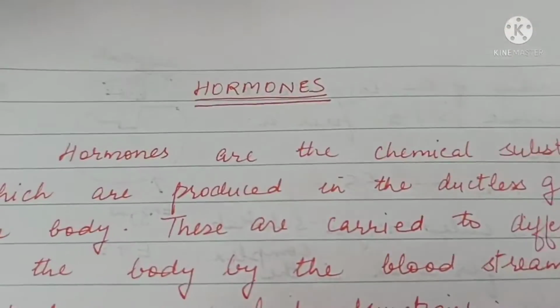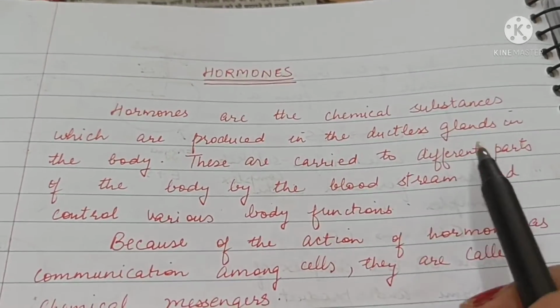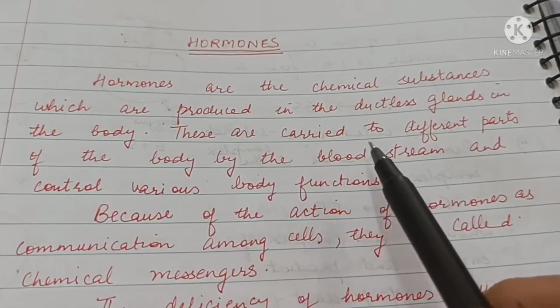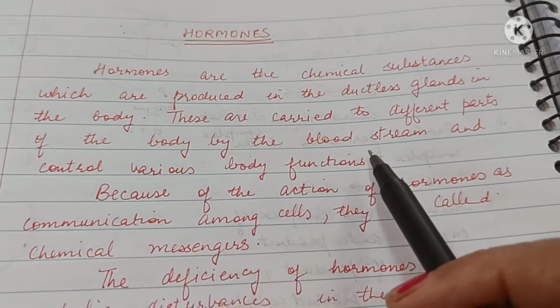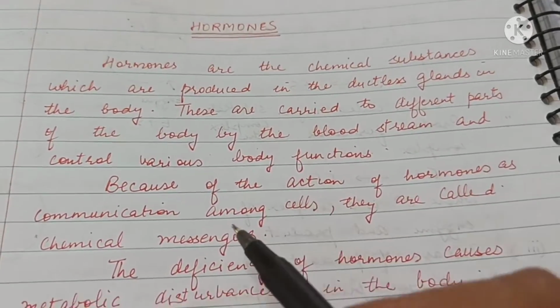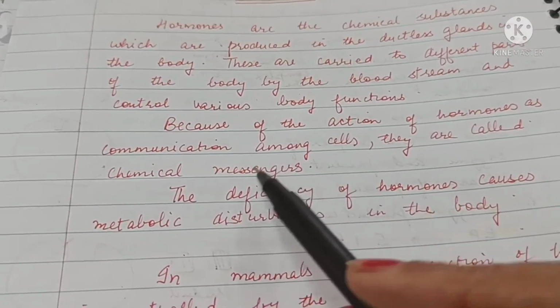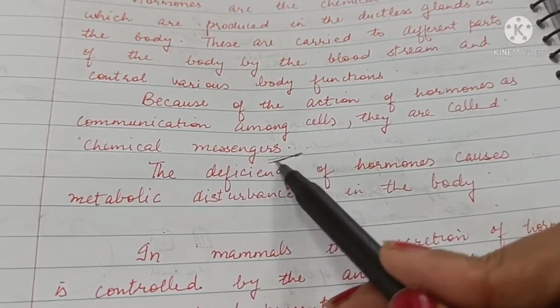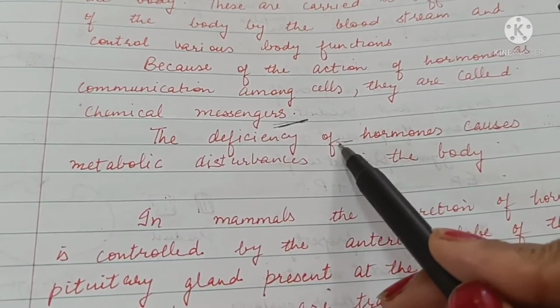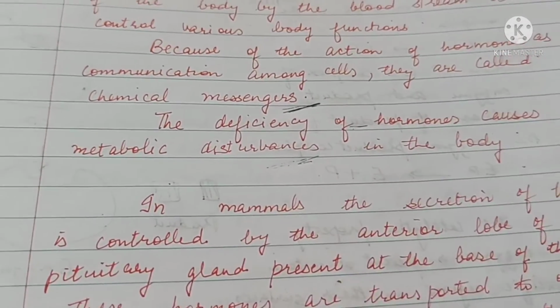Next is hormones. Hormones are chemical substances which are produced in ductless glands in the body. These are carried to different parts of the body by the bloodstream and control various body functions. Because of the action of hormones as communication among cells, they are called chemical messengers. And deficiency of hormones may cause metabolic disturbances in the body.